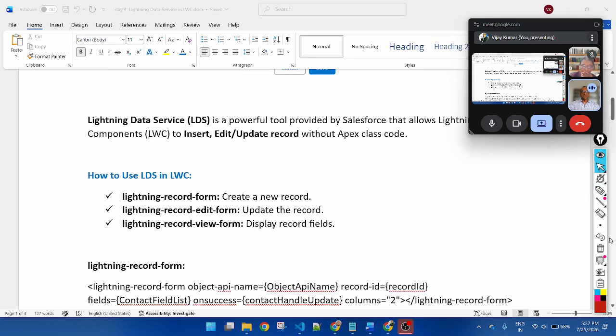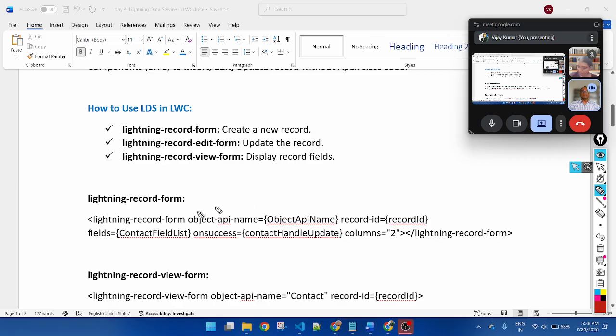There are multiple types of elements we apply in Lightning Data Service. What kind of elements? If you are creating a record, we need to apply lightning-record-form. If you update the record, we need to use lightning-record-edit-form. If you want to only display the record in view mode, we need to apply lightning-record-view-form. So these are the elements we apply in Lightning Data Service. Through these elements, we will display all of the input values.